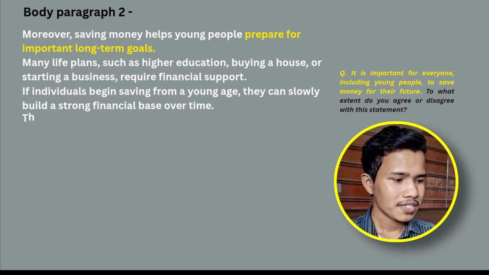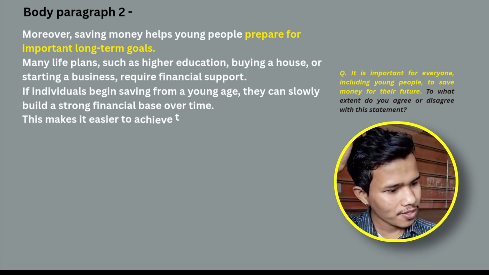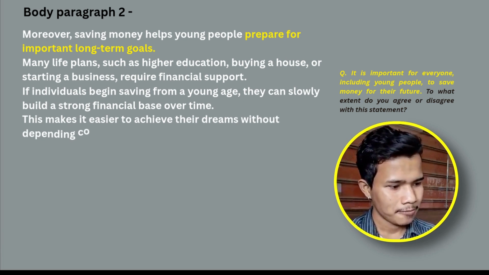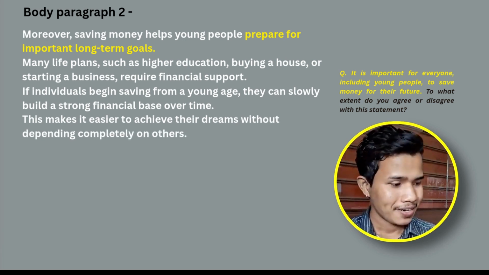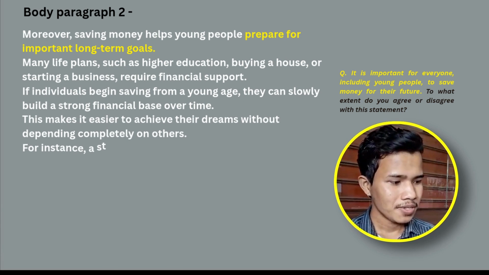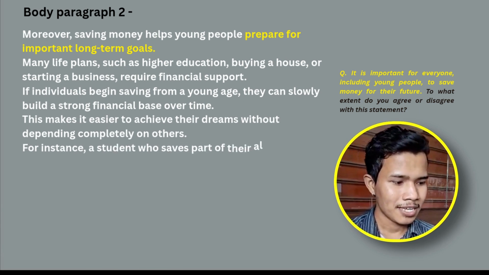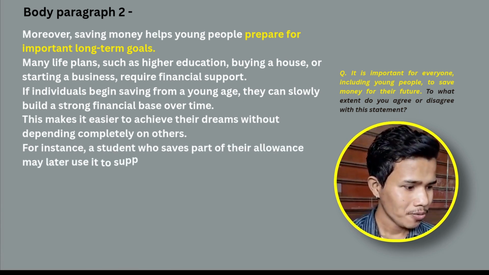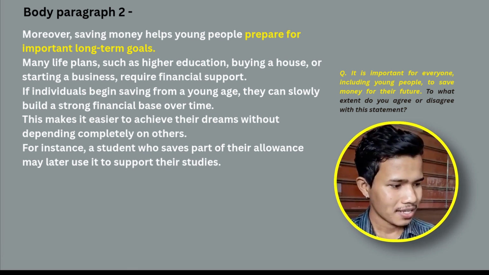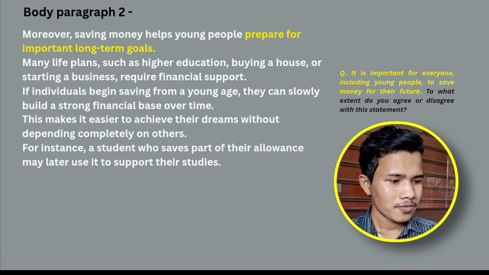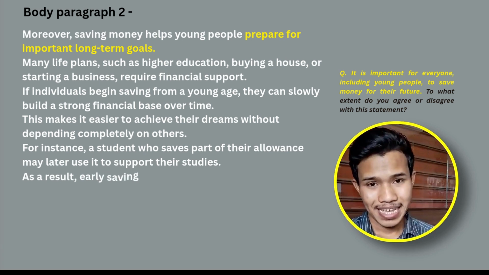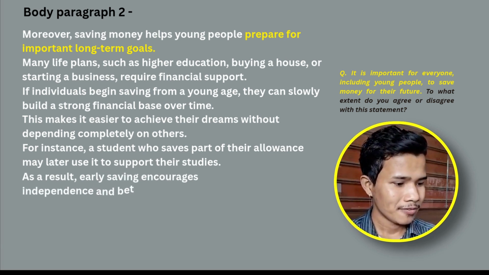This makes it easier to achieve their dreams without depending completely on others. Again, that's another sentence. For instance, a student who saves part of their allowance may later use it to support their studies. Again, that's another sentence. As a result, early saving encourages independence and better planning for the future.